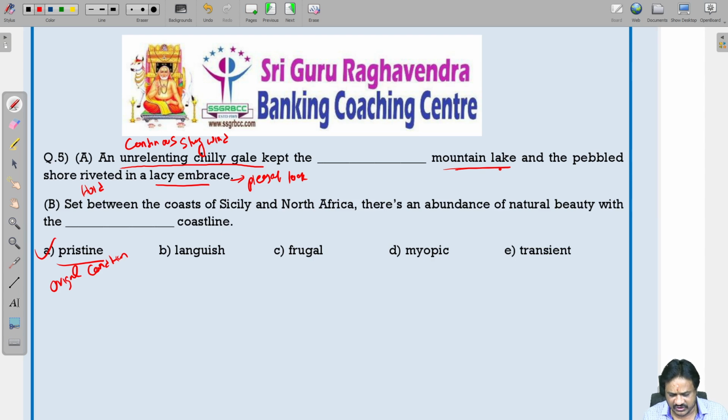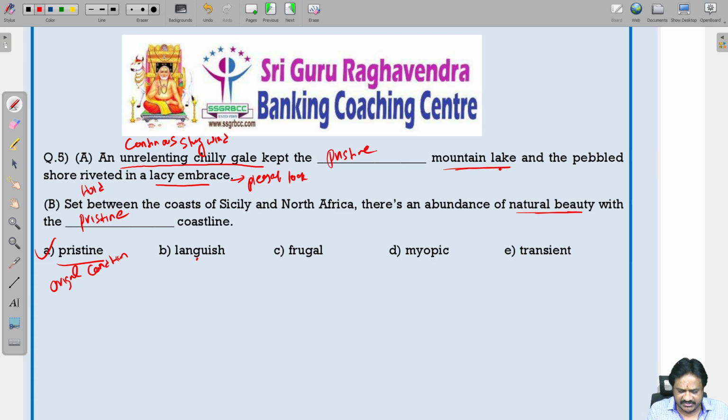Set between the coast of Sicily and North Africa, there is an abundance of natural beauty with the pristine coastline, original coastline, something which is not damaged. So pristine is correct in both sentences.